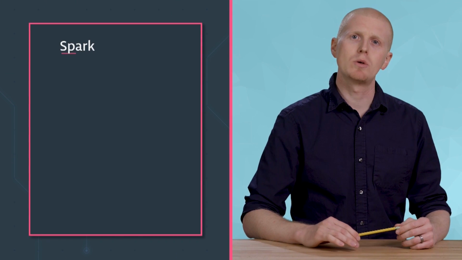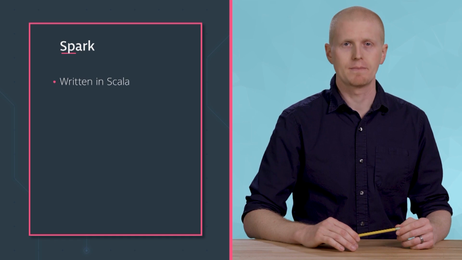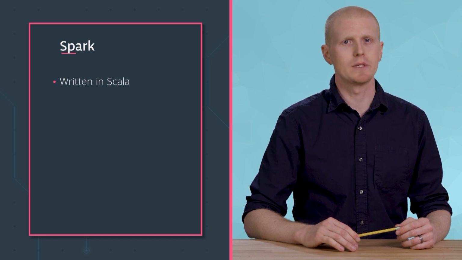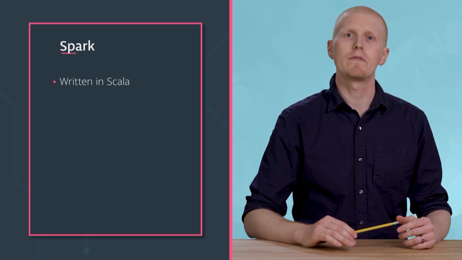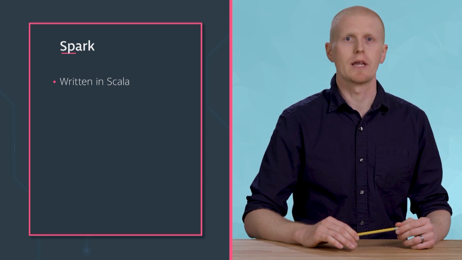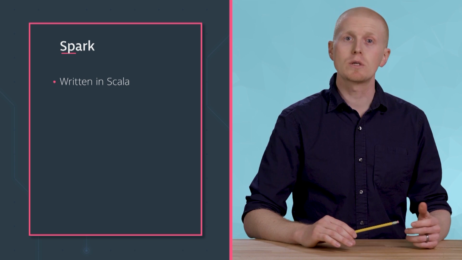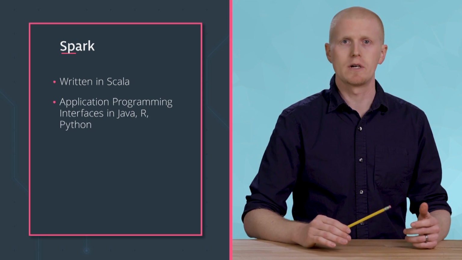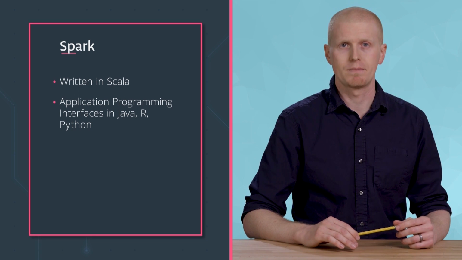In my experience, one of the hardest parts of learning Spark is becoming familiar with the functional style of programming. Under the hood, Spark is written in a functional programming language called Scala. When you're programming with functional languages, you end up solving problems in a pretty different way than you would if you were using a general-purpose language like Python. Although Spark is written in Scala, you can use it with other languages like Java, R, and even Python.